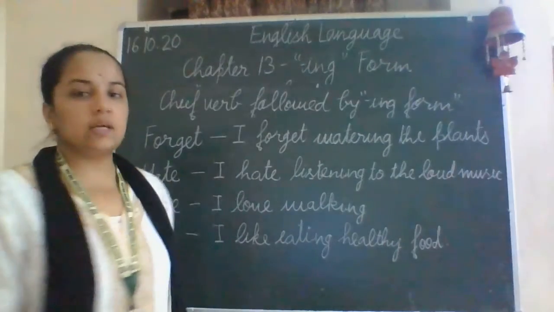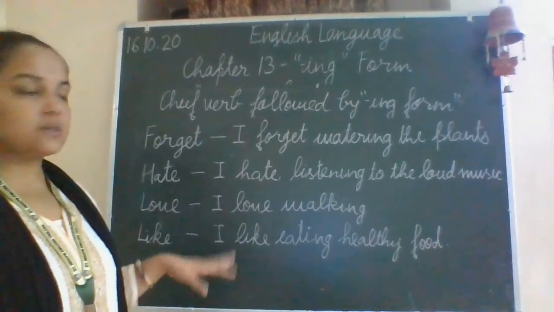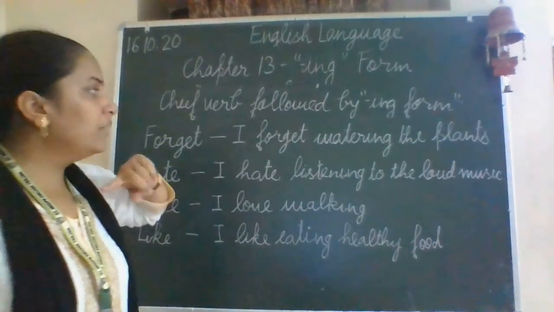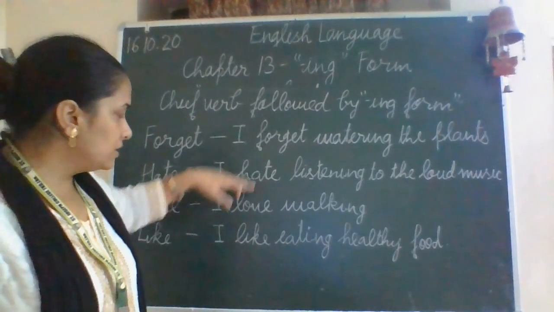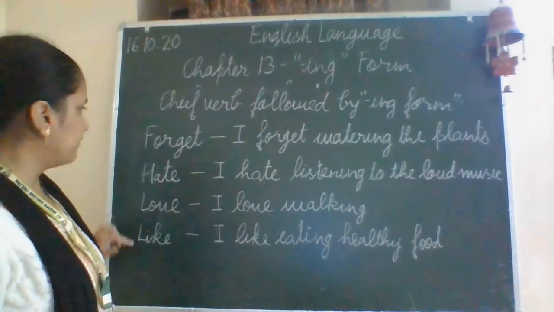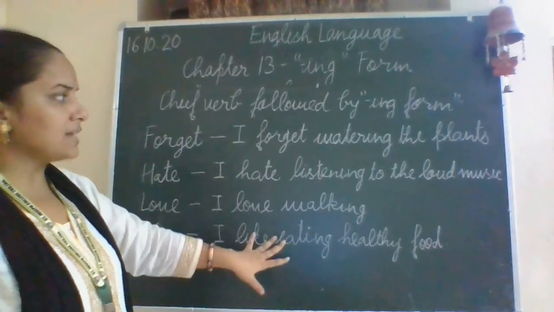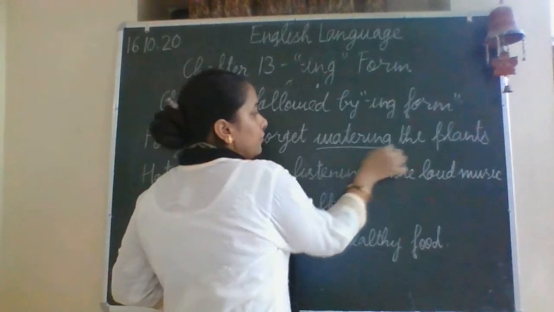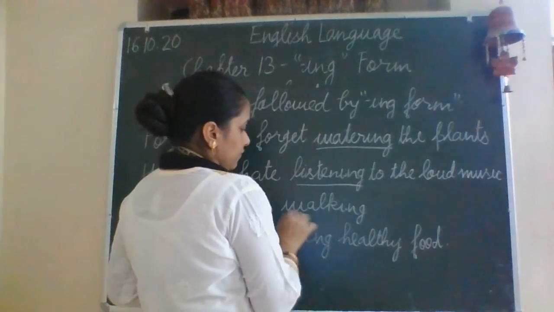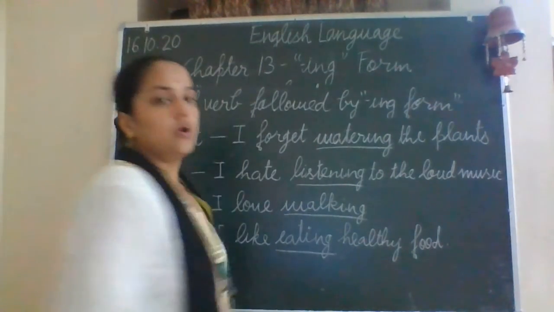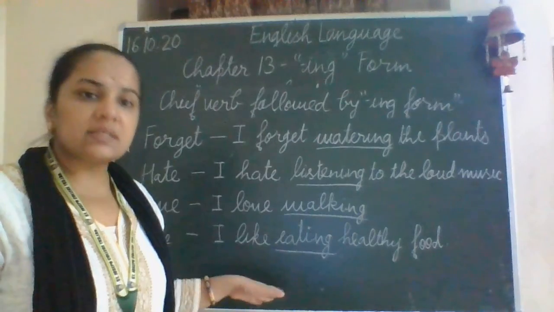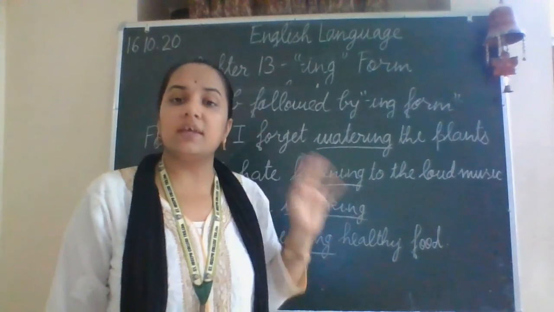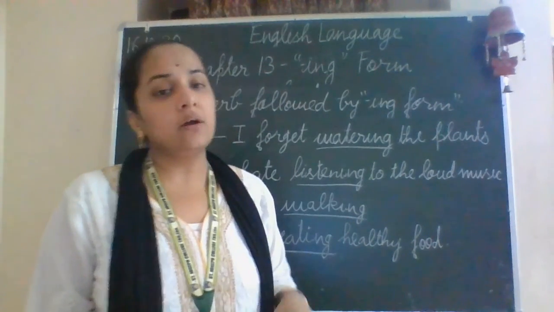So here you can see that all the verbs we have discussed are the chief verbs which are followed by the ing form. We are not adding ing to these verbs. Forget, hate, love, like: I used all these verbs as they are, but after that I used the ing form of the verb in each and every sentence as the object. So this is the way we can use the ing form of the verb in a sentence as an object.